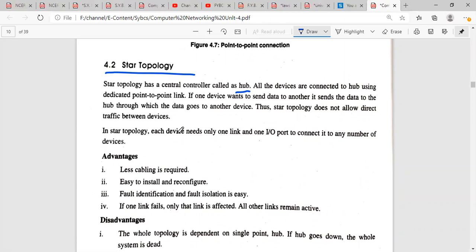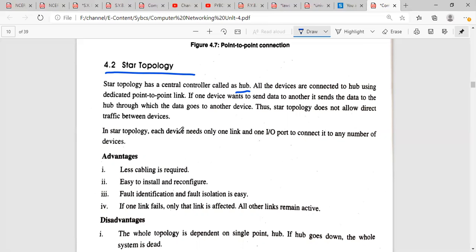In star topology, each device needs only one link and one IO port to connect it to the other devices. So the advantage of the star topology is that it needs only one link and one IO port, that is input output port, to connect to any number of devices. So with the help of only one link and one IO port, I can access a number of devices which are connected in a network.